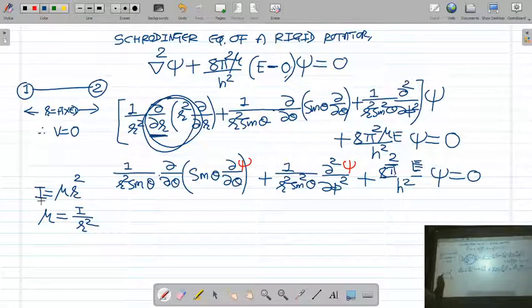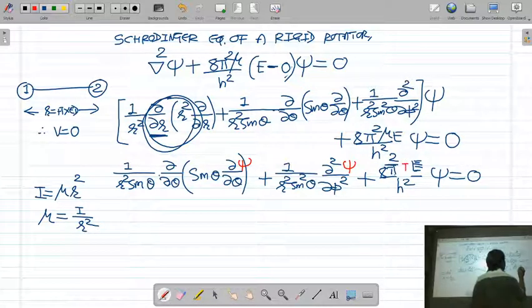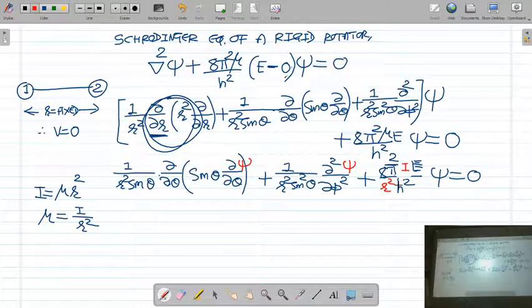So I put the value of reduced mass mu equal to I upon r square, and I will substitute that in the last step.